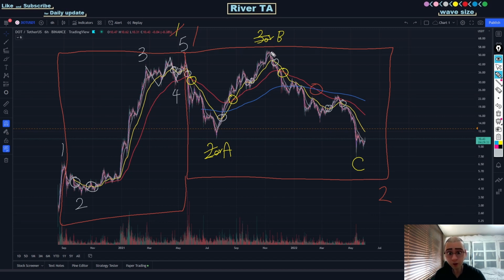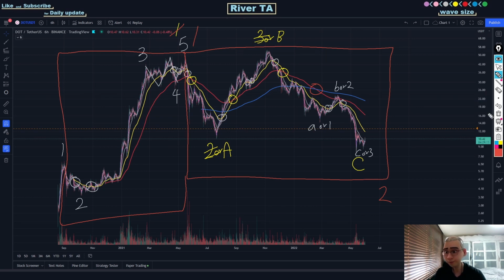And if you have a closer look in the yellow level wave C over here, we know that there is a pair of death and golden over here. So this would be either wave A or 1, B or 2. This current process we're doing right now can be either C or 3.